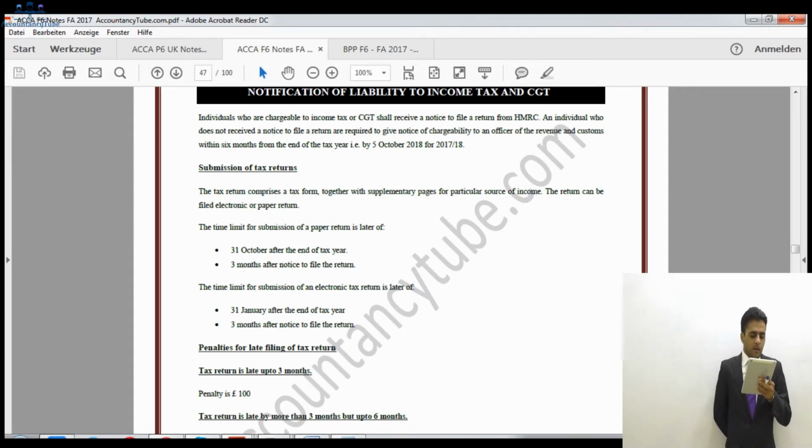All right. Submission of tax returns. Tax returns comprise a tax form together with supplementary pages for a particular source of income. The return can be filed electronically or by paper.